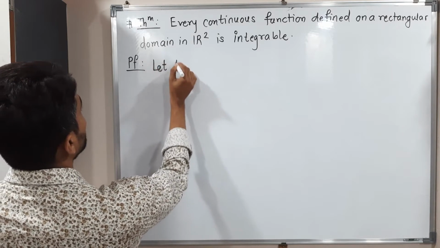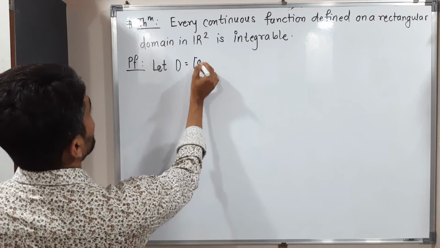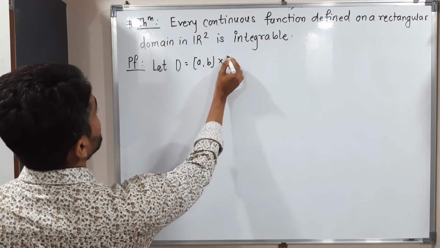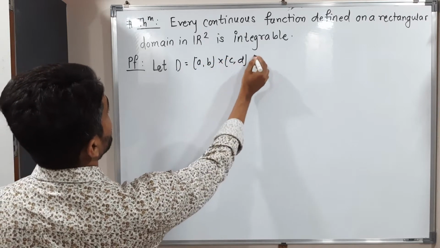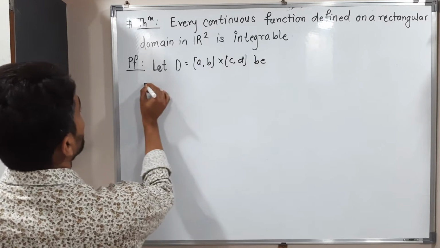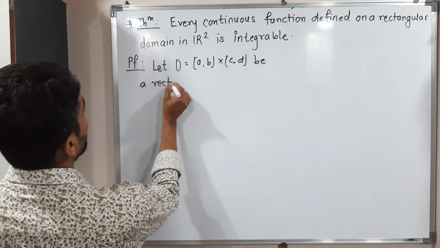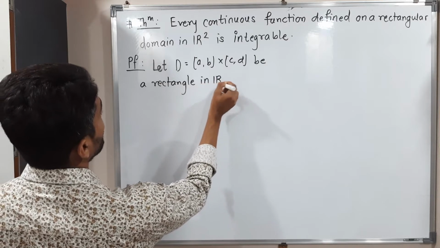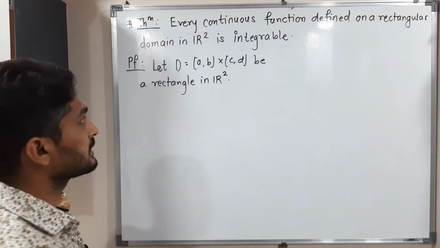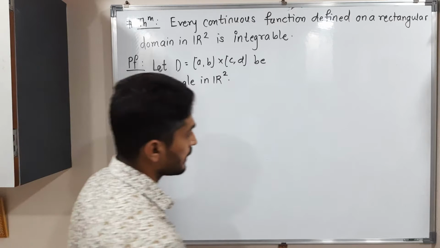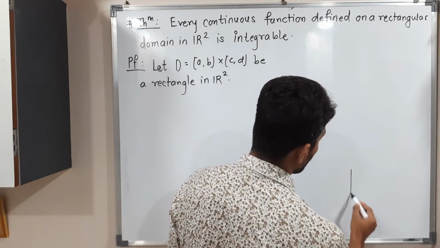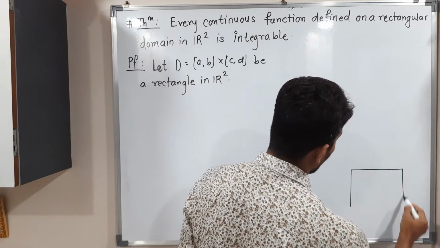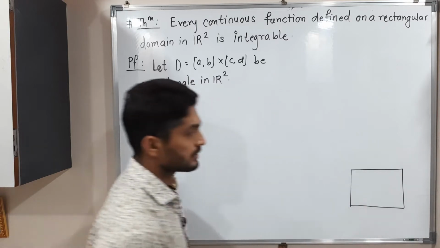Let D equal [a,b] cross [c,d] be a rectangle in R2. Okay, so I am considering a rectangle in R2. I will draw a diagram so you can easily understand. So suppose this is the rectangle we have, [a,b] cross [c,d].